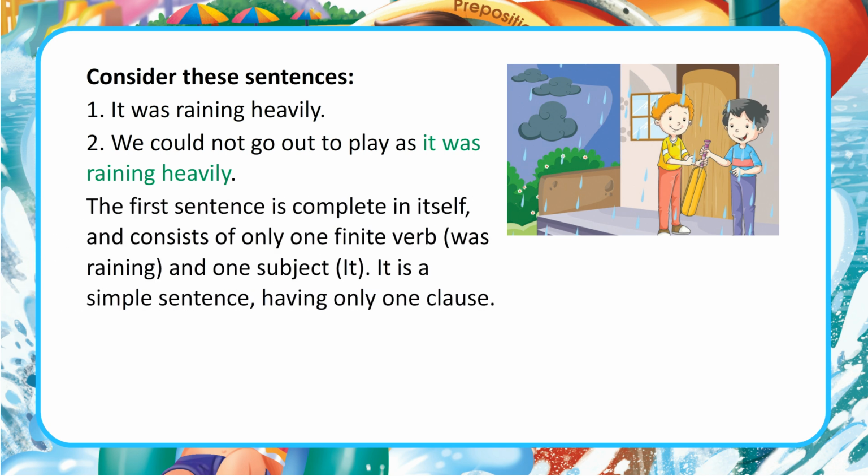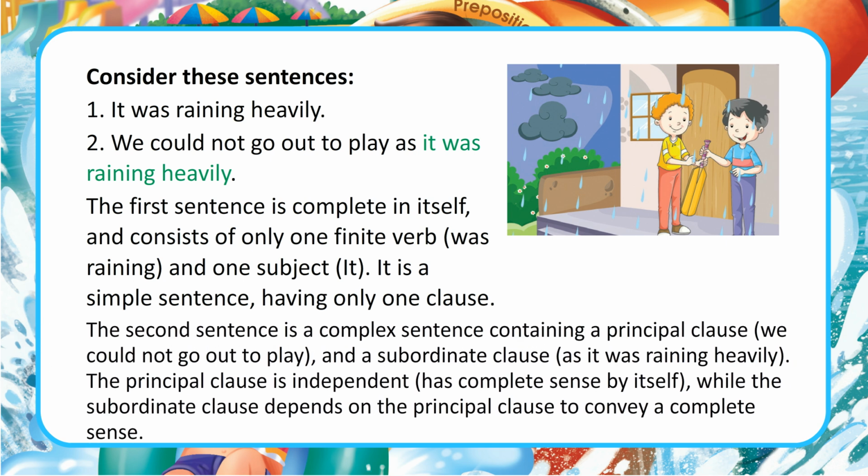The first sentence is complete in itself, and consists of only one finite verb, was raining, and one subject, it. It is a simple sentence, having only one clause. The second sentence is a complex sentence containing a principal clause, we could not go out to play, and a subordinate clause, as it was raining heavily.